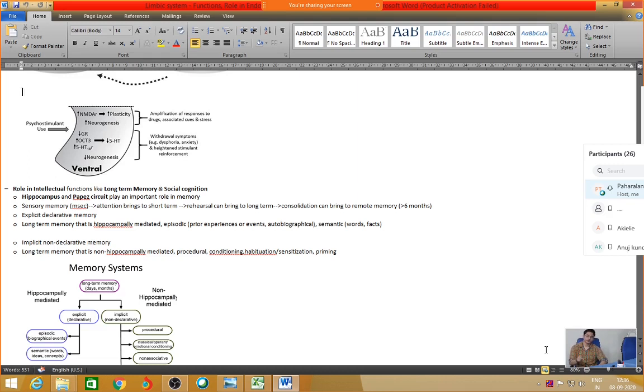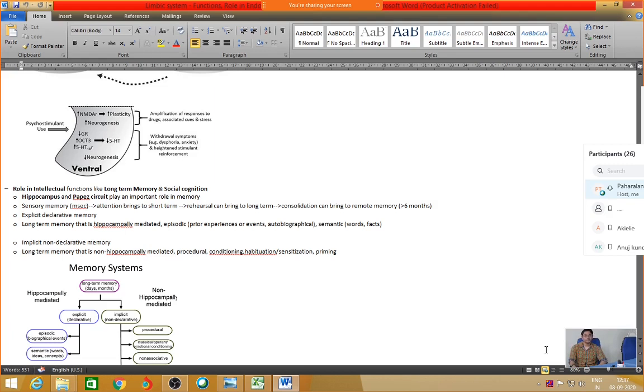If there is no logic in that memory, that is known as implicit or non-declarative. That means you do not know why you remember that thing, but you still remember it. Sometimes you're trying to remember something which does not make sense, and it becomes very hard because you can't find any logic. When you can find logic, or if it is emotionally triggered, it becomes much easier to remember, because we have been trained to use declarative memory more and more.